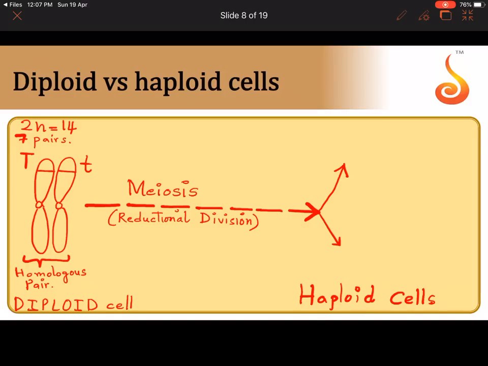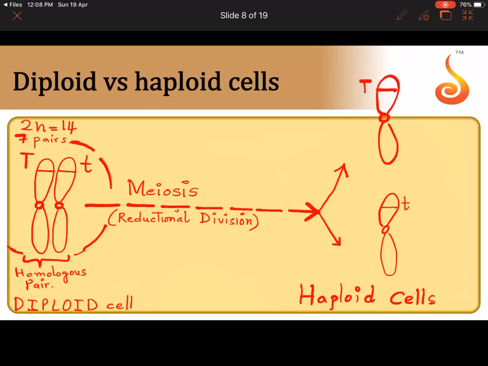Now see what will happen in these cells. So this is in a diploid cell. Let me put a boundary. Don't think there's only one pair. How many pairs are there? 7 pairs. But I've shown only one pair. I want to show you the fate of this pair. What will happen to this homologous pair in a haploid cell? After meiosis, in a haploid cell, see what has happened. One of the cells will have one, and the other cell will have the other. Let me put a rough circle around it.